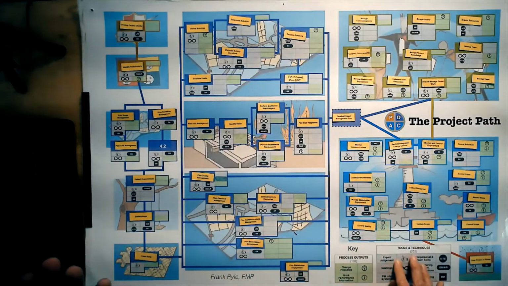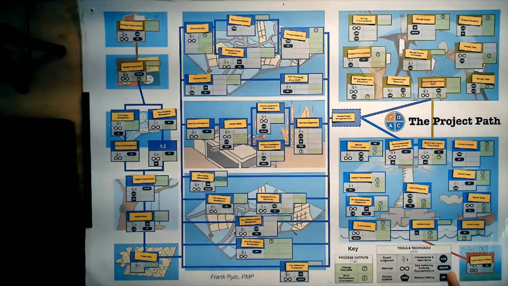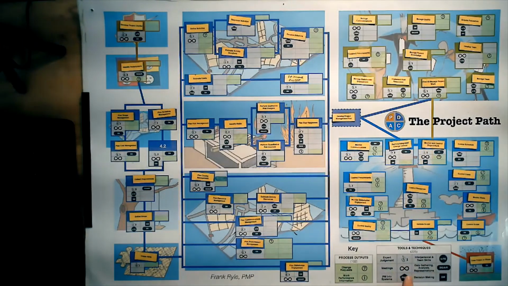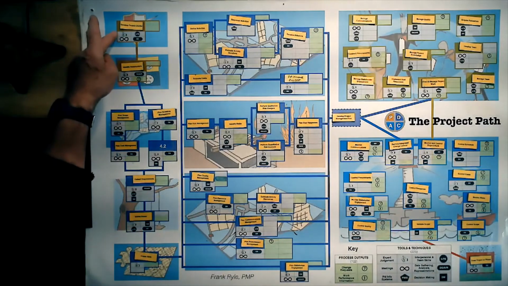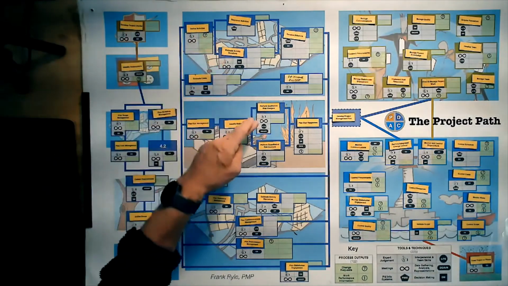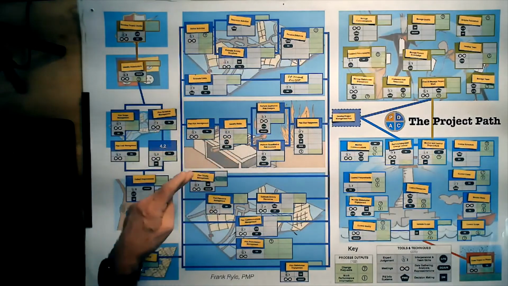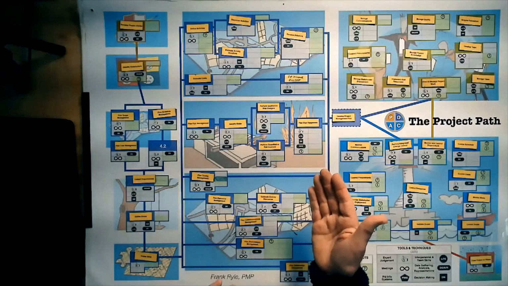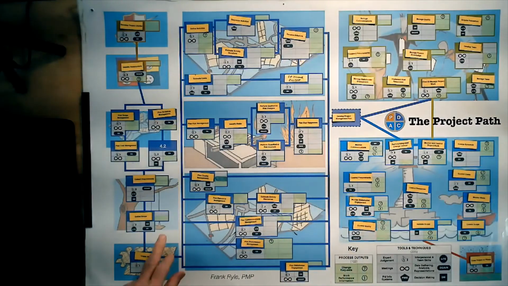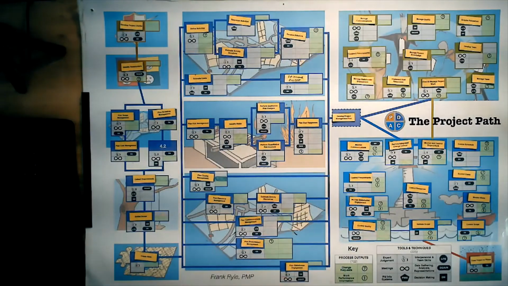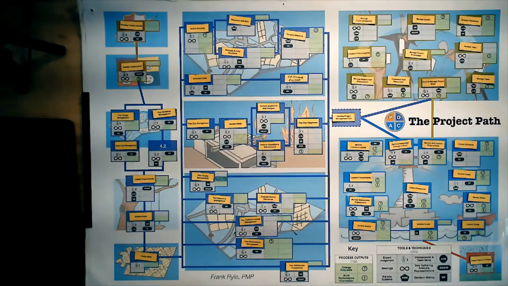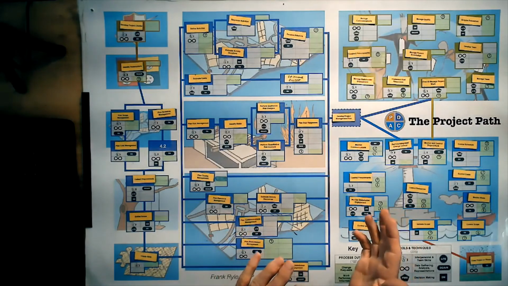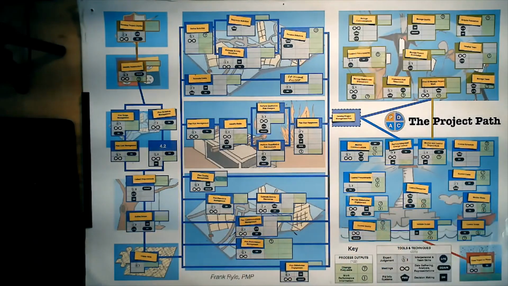And as you know from the PMBOK, there's a lot of tools and techniques. A lot of them are repeated. Expert judgment, 35 times. Meetings, 28 times. You can see this as we go around. And then I can say expert judgment, expert judgment, meetings, meetings. But then we can start to see where there's no meetings. Do you understand? Then we can start to see where there's no expert judgment. But we do have to add on some other ones, and we'll be doing that in the next module. Okay, looking forward to seeing you when we do the outputs and the tools and techniques. And then we will have a better map of the PMBOK.